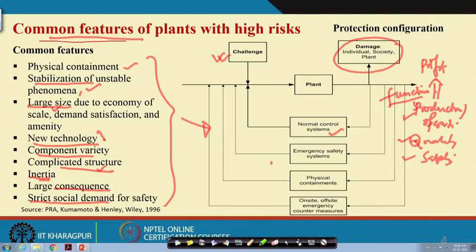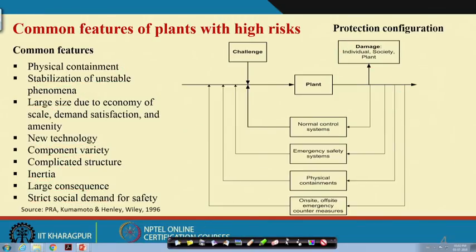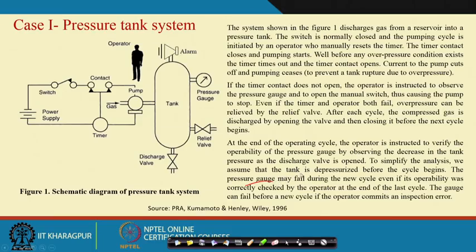Before coming to this normal control system, again, let me go to the example here. This example I have taken from Kumamoto's book. This is a pressure tank system.